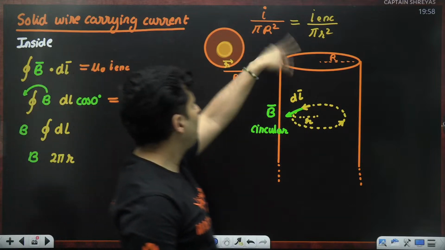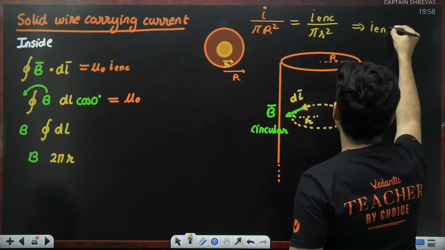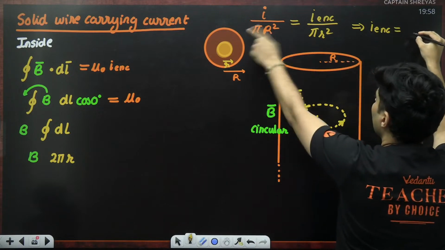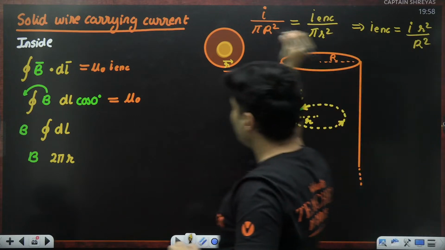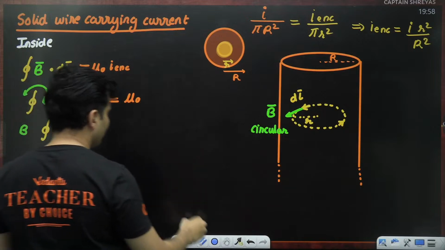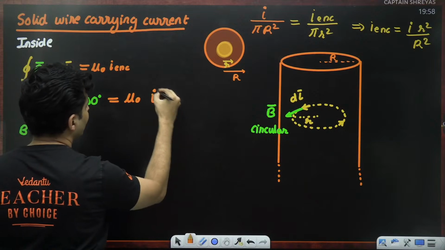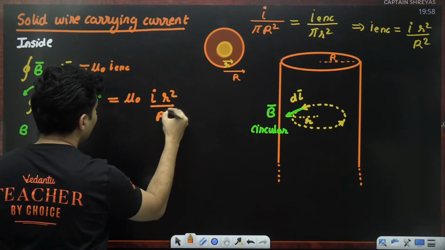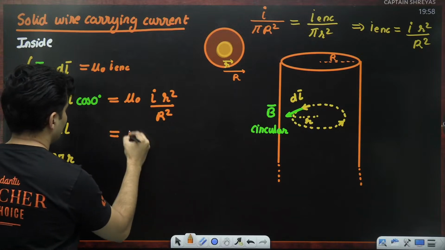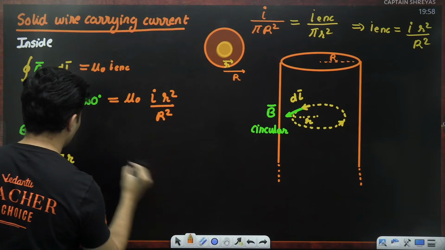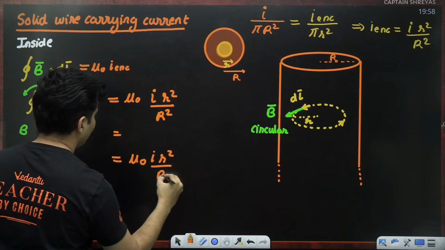So pi goes. So what will be the value of the enclosed current? Pi cancels, it will be I into r square divided by R square. So substitute that over here. That's it. Just substitute that over here. So this will just be as it is till this point. No change at all. So mu naught I r square divided by R square.